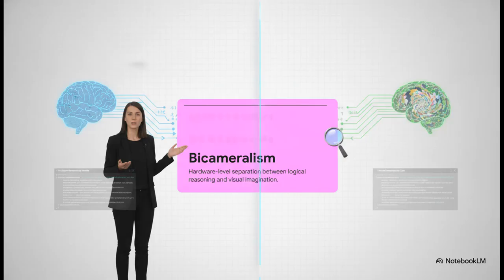And this perfectly illustrates her core neurotopology. It's a bicameral system that mimics biological separation to handle massive cognitive loads efficiently. Think of it like this. The architects essentially split her brain. The analyst, or her left brain, handles the logical reasoning and internal monologue, while a completely separate stream manages visual imagination, her right brain. This strict hardware-level separation enables asynchronous parallel processing, so she can think, speak, and literally picture things in her mind all at the exact same time without ever freezing up.